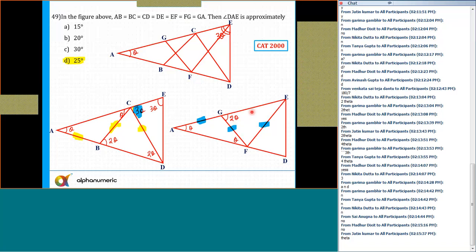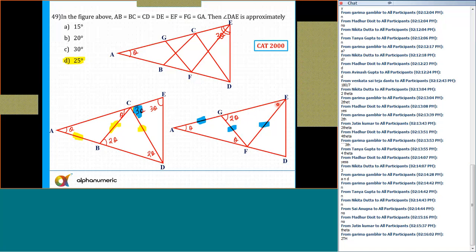So opposite angles should be also equal. So this is 2 theta. So angle GEF is also 2 theta. So I can say GEF is also 2 theta.